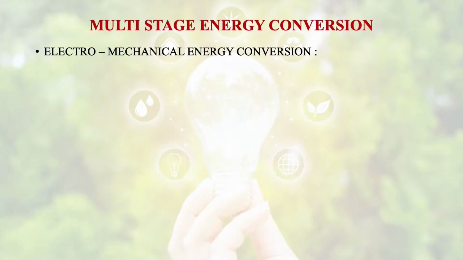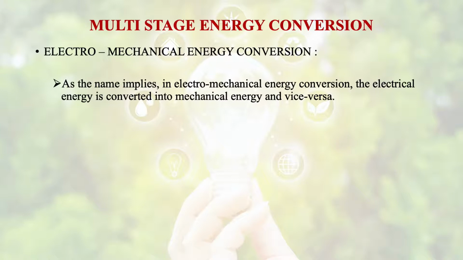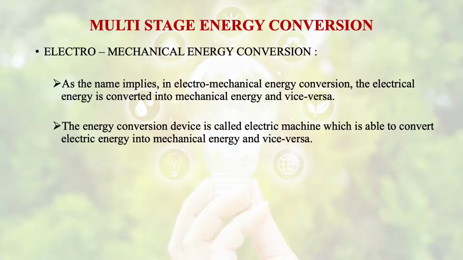Some type of energy conversion process as I discussed, and then we will discuss the multi-stage energy conversion process and their example as well. Now, one is electromechanical energy conversion. As the name implies, electrical energy is converted into mechanical energy, or mechanical energy is converted into electrical energy. The energy conversion device that is used for this type of conversion is known as an electric machine, and it is able to convert electrical energy into mechanical energy and vice versa as well.